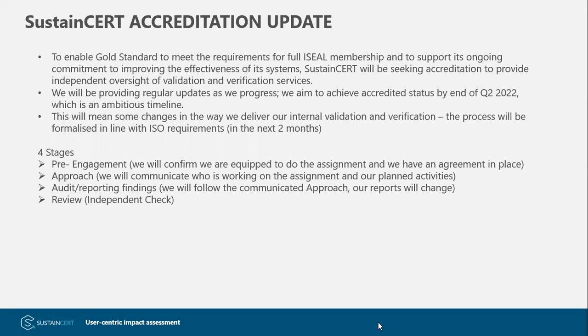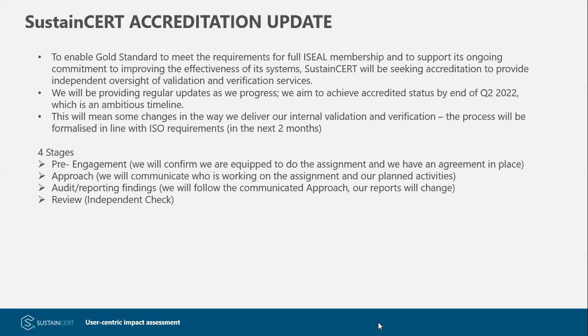The purpose of this update is to prepare you for some changes in the way that we deliver internal validation and verification. We're on a fairly ambitious timeline. It takes a long time to get accredited, but we're trying to do it as quickly as possible. So perhaps in the next 2 months, you're going to see some changes in the way that we do things.